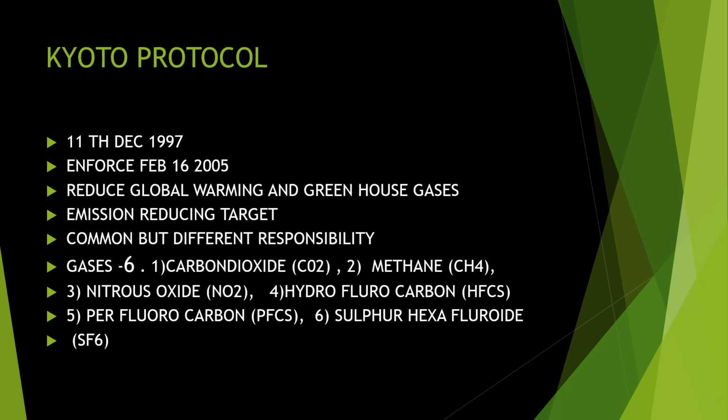What are the different gases connected to the Kyoto Protocol? They decided to reduce them. Which are the gases? First one is carbon dioxide. Next is methane. Next is nitrous oxide, hydrofluorocarbon, then perfluorocarbon, sulfur hexafluoride. These are the six gases they decided to reduce. So the global warming as well as greenhouse gases problem can be reduced. That is the main aim of the Kyoto Protocol.